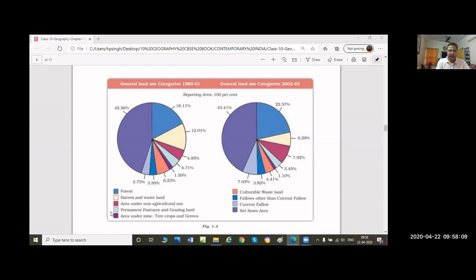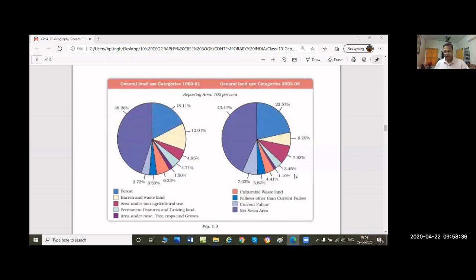Okay, and next is permanent pastures and grazing. It is a sky blue color. If you see, it was 4.7%, and it increased to 4.71%, and it decreased 3.45%.